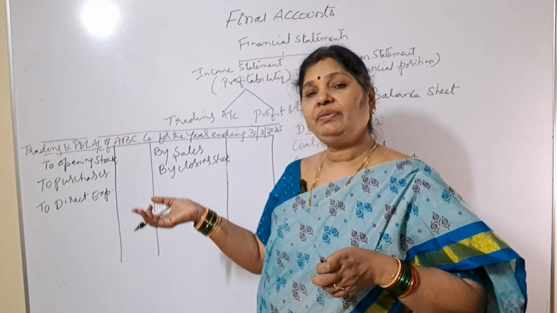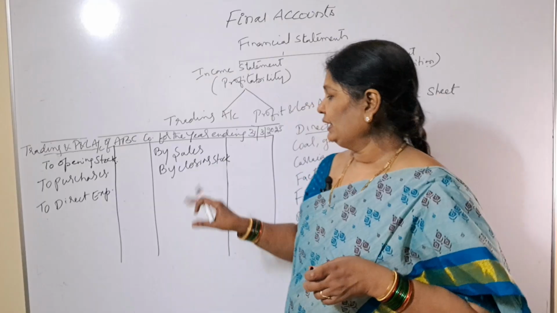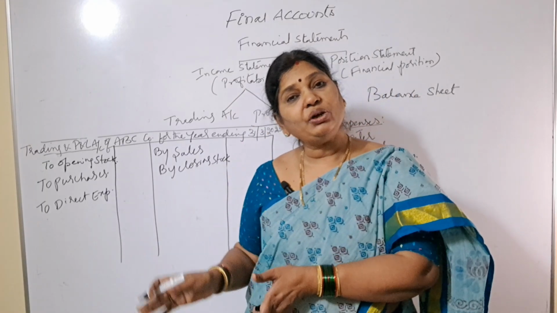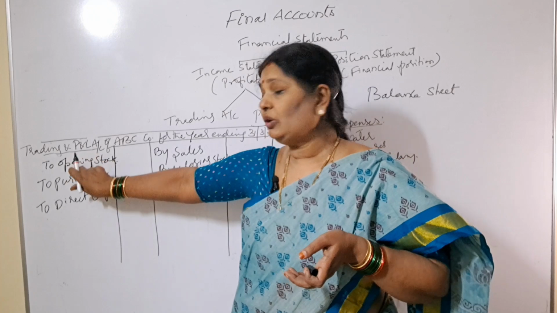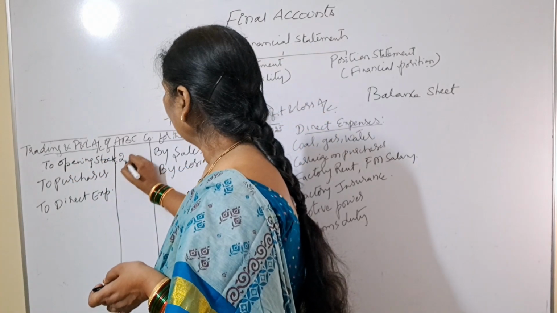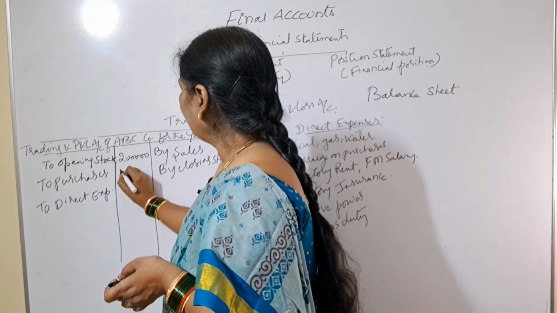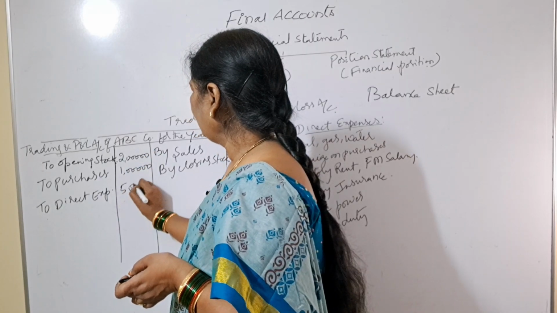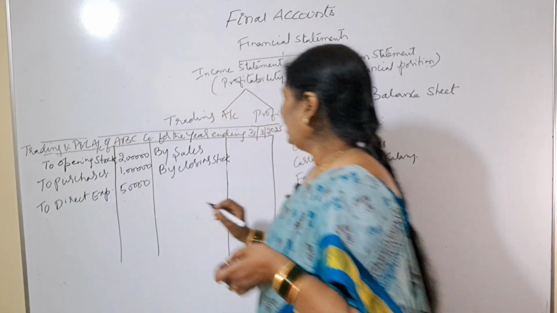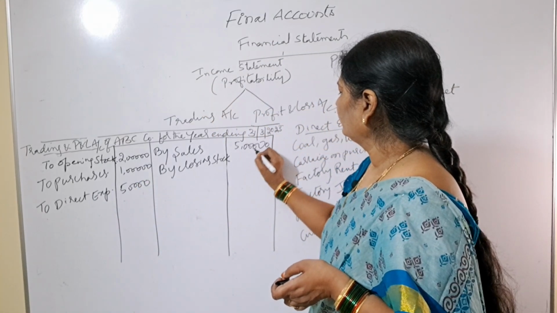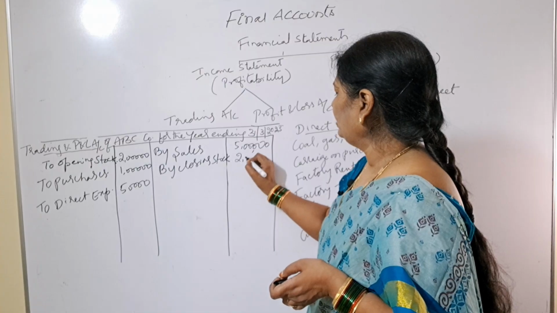With this sales, what will be generated? Revenue. Next, closing stock means the stock that is there with us at the end of the year. This is the opening of the year. This is the end of the year. Opening stock is 2 lakhs. Purchases 1 lakh. Direct expenses 50,000. Right? And sales is 5 lakhs. And closing stock is 2 lakhs.